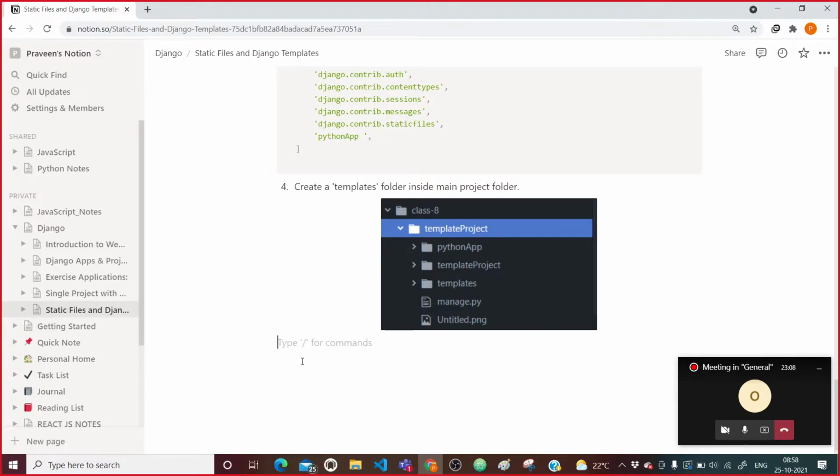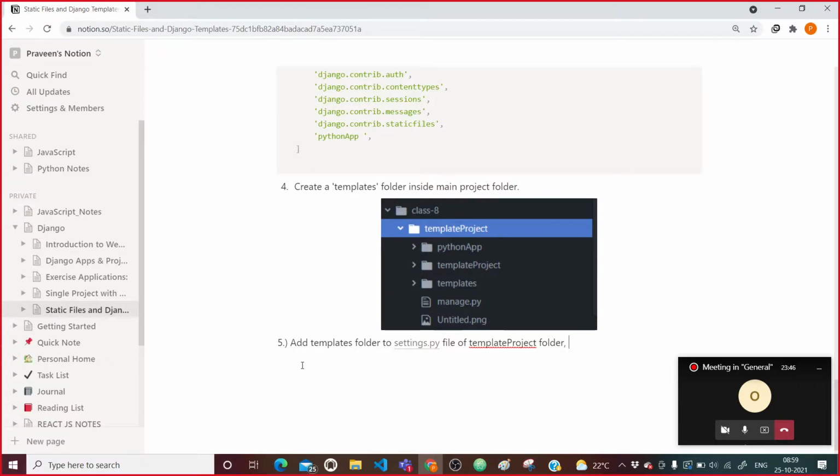So see what we need to do here. After this, the fifth step, we need to add this templates folder to the settings.py file of the template project folder.